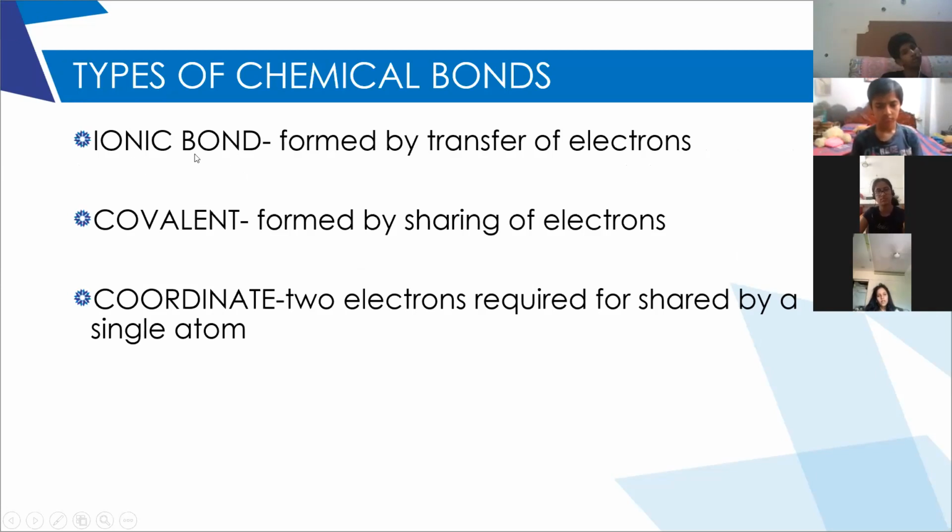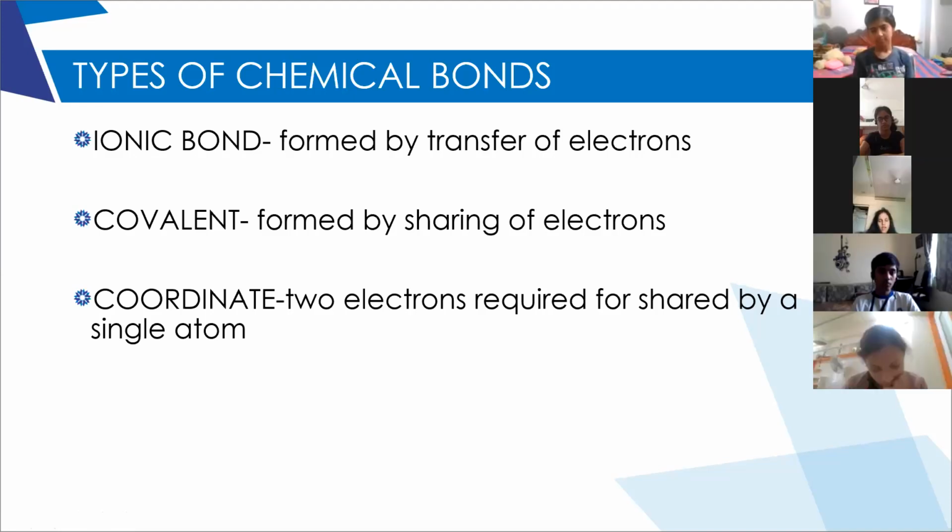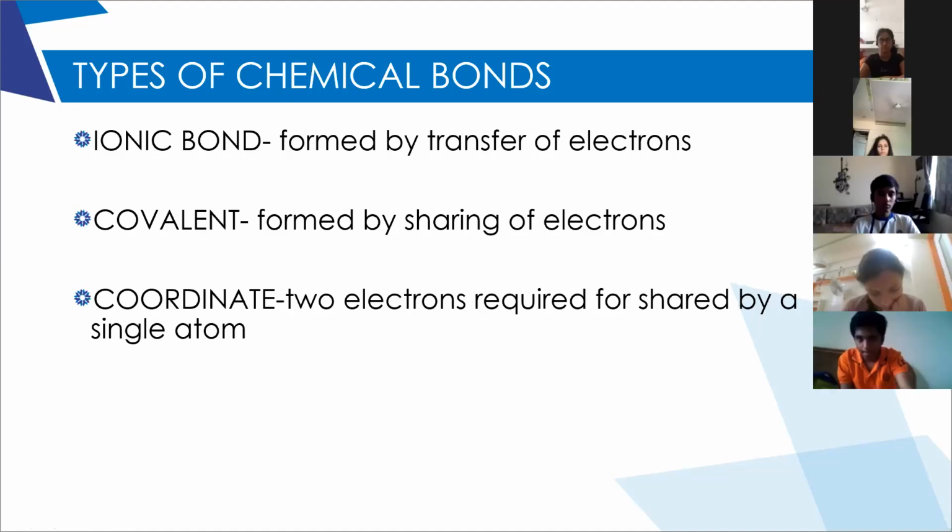So first, coming to the ionic bond, the name itself explains that it is a bond between two ions. We all know which type of ions will attract each other. Do like charges or unlike charges? Unlike charges attract each other, right? So a positively charged ion combines with a negatively charged ion. The force of attraction which holds a positively charged ion and a negatively charged ion together as a stable molecule is called an ionic bond. So how is this ionic bond formed?